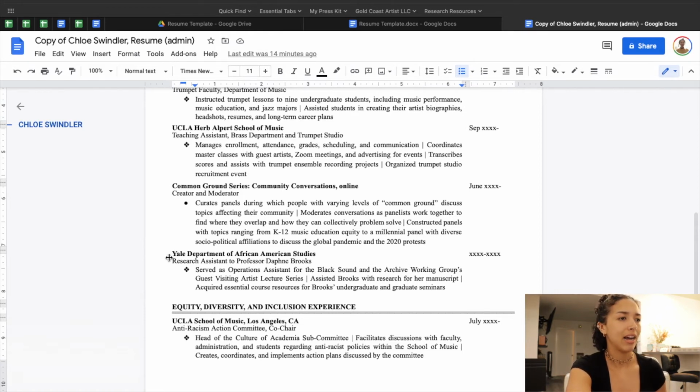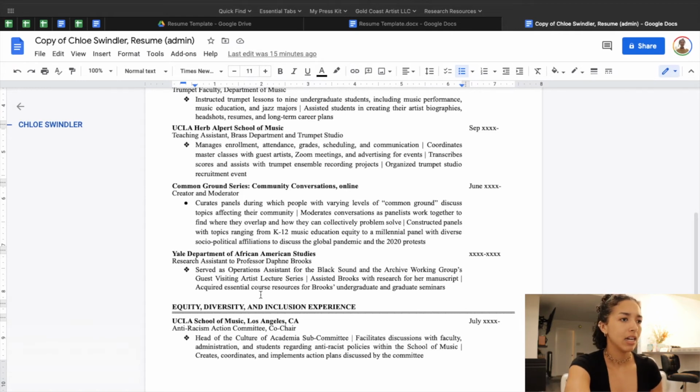After that, I have a position that I worked at Yale, which was a position working as a research assistant to a professor in the African American Studies department. So some of the jobs I'm applying to as well are Black Music Scholar jobs and jobs in African American Studies department. So I've put that here as well.